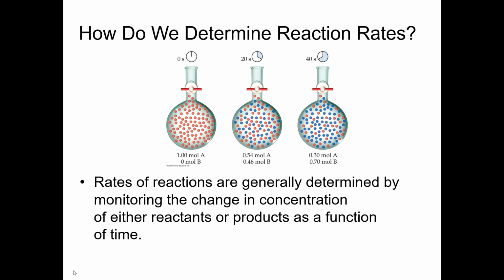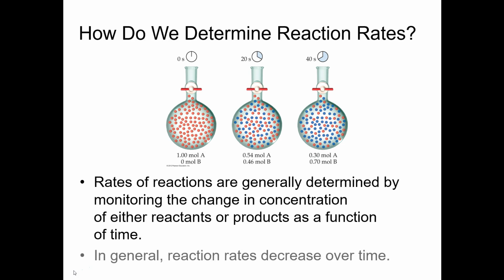If we're looking at the red balls here, which are reactant A, presumably this reaction is A goes to B. You can see in the beginning there's all A and no B, then after 20 seconds there's about a 50-50 mixture of A and B, and after 40 seconds there's quite a bit more B than A. So we can monitor either the disappearance of A over time or the appearance of B over time, and that is a way in which we can help to determine the rate of the reaction.